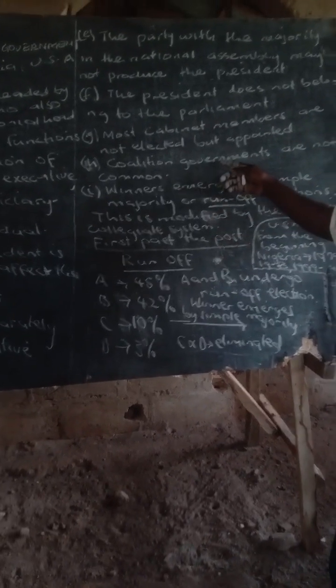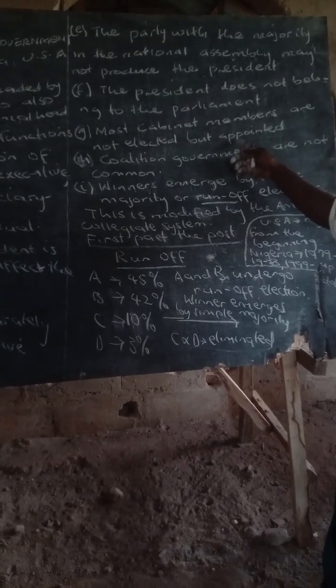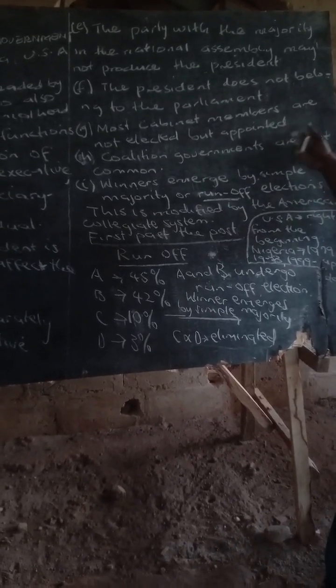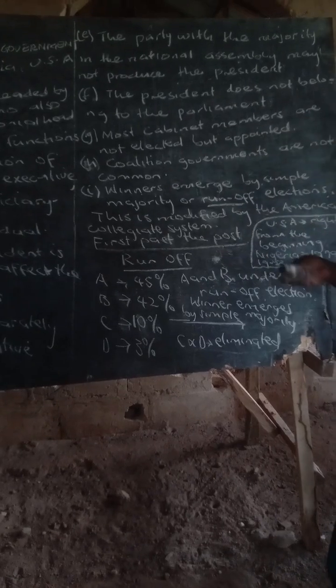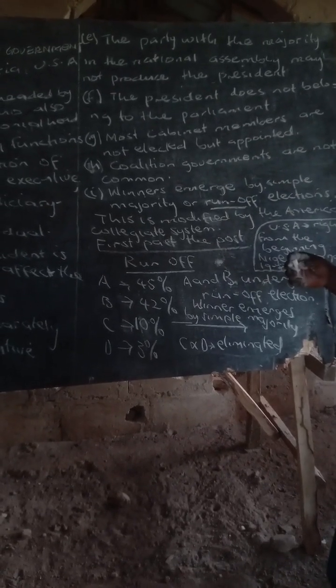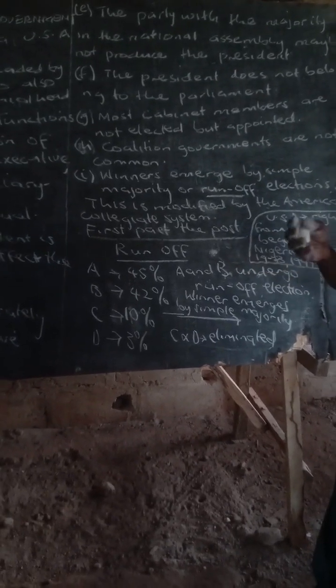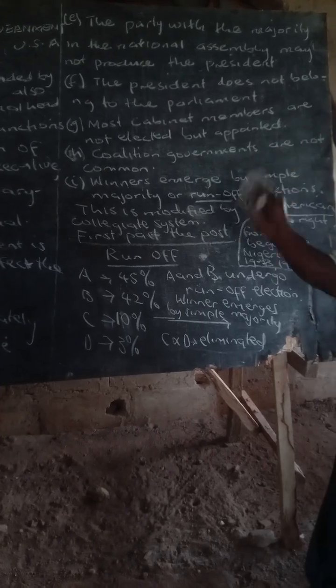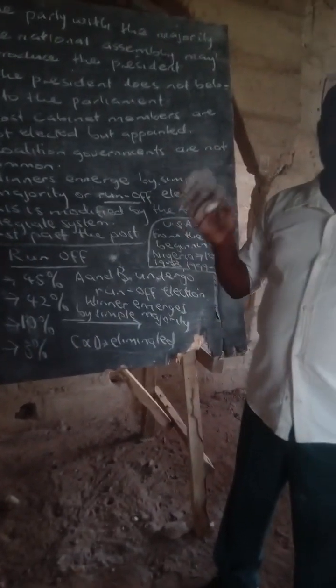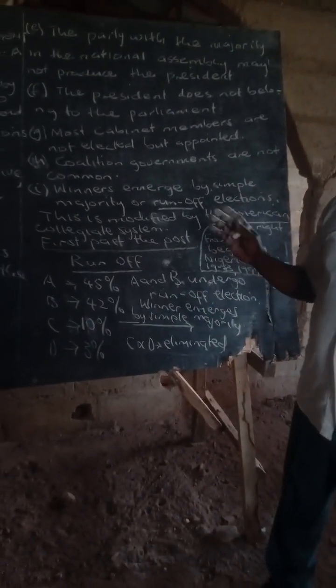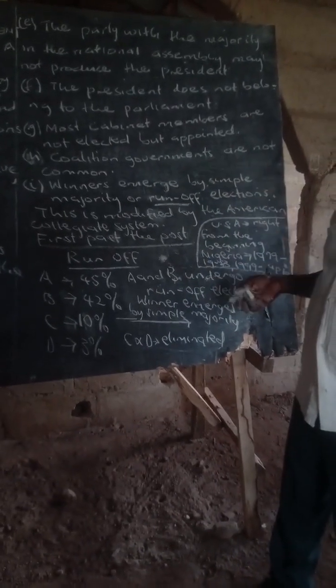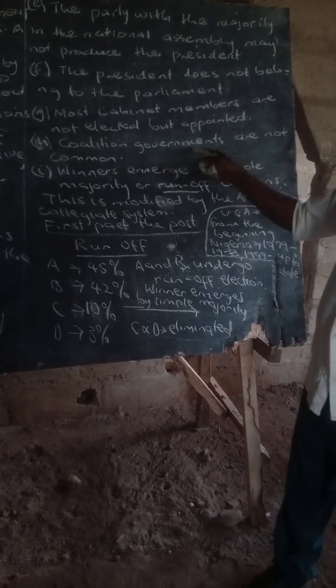Then most cabinet members are not elected but appointed by the president. They are not elected at all. The president can decide to appoint cabinet members from anywhere, any sphere, any section of the society. Then coalition governments are not common.